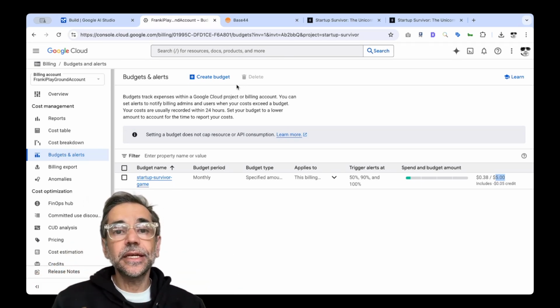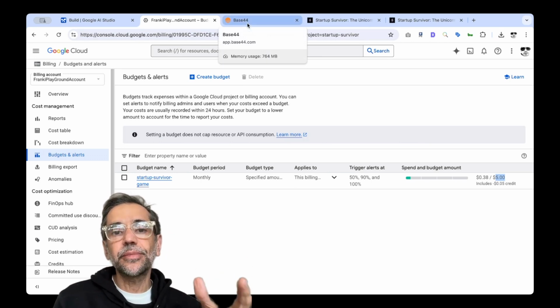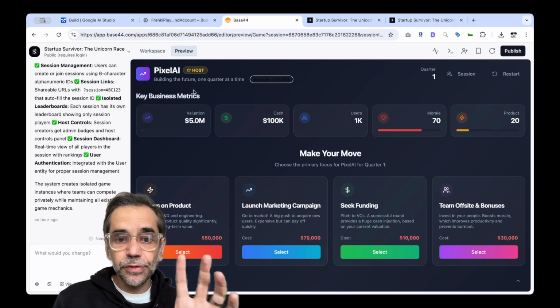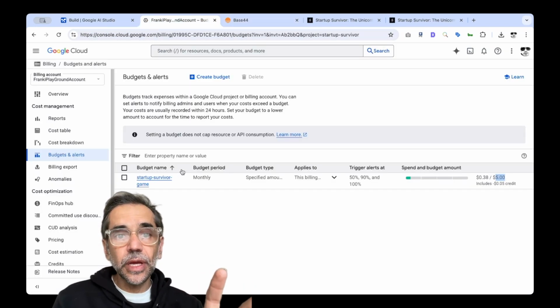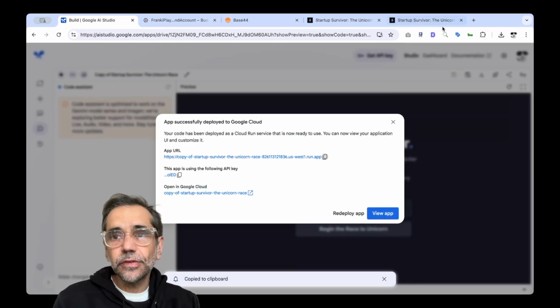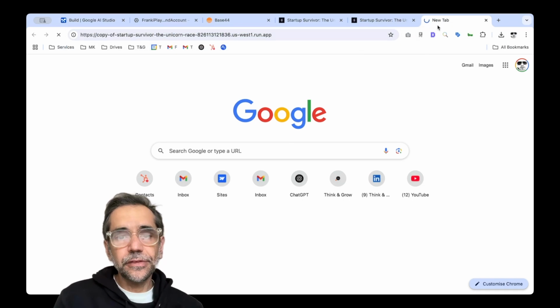Anyway, my point is that you can build this and deploy it, and you can play around and start prototyping and experimenting. Now, before I show you Base44, I want to talk about how you can promote it, because I've taken this as a minimal viable product. Let's go back to AI Studio. So here's the URL, so go have a play with it.